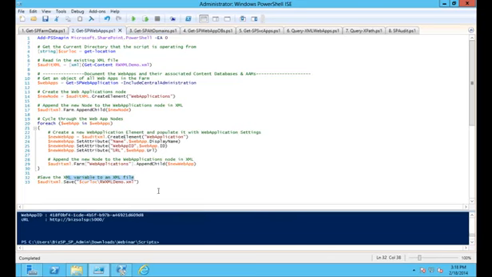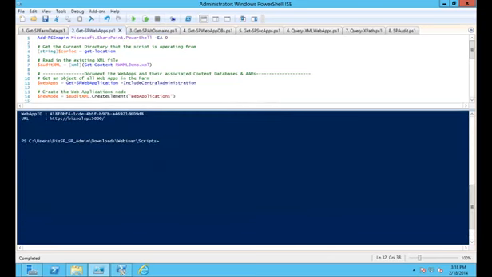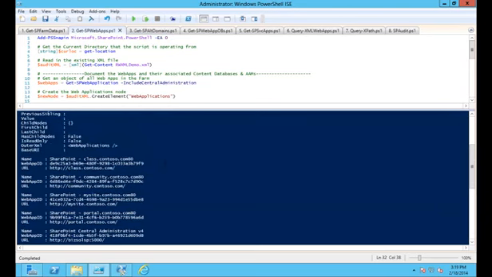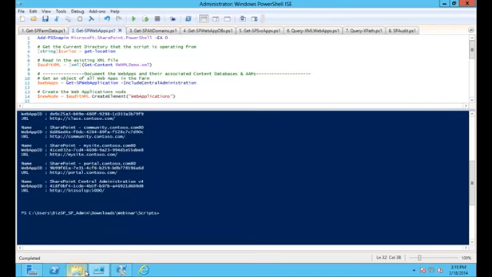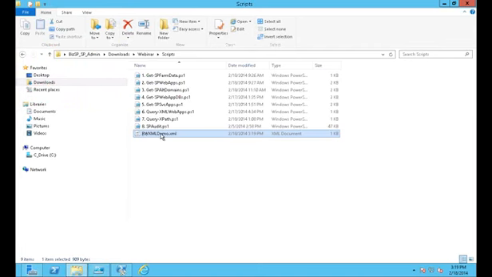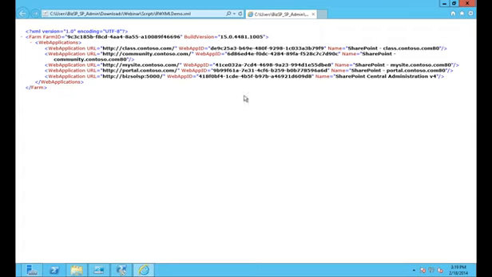So once we run this, you'll see that it actually did dump a little bit of data to the screen about each web application as it was reading it from the API. If we go back here now and reopen our XML data, you can now see that under farm we've got web applications, and then we've got each web application with its own URL, web app ID, name, and those types of parameters. So that gives us a little bit of data about our web application itself and how we've actually stored it within this XML file.